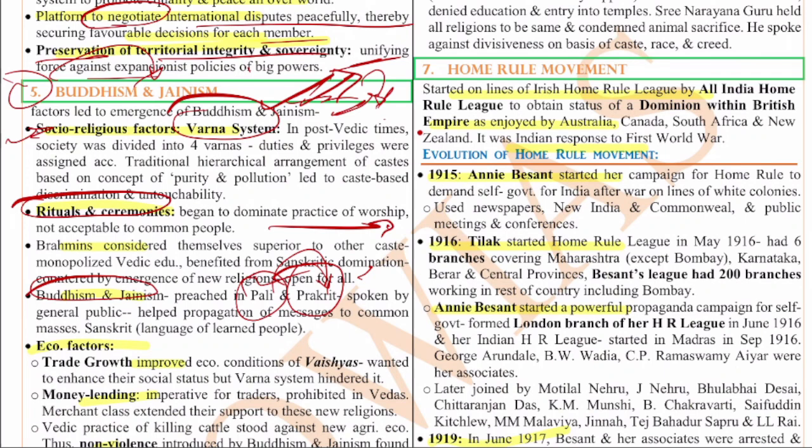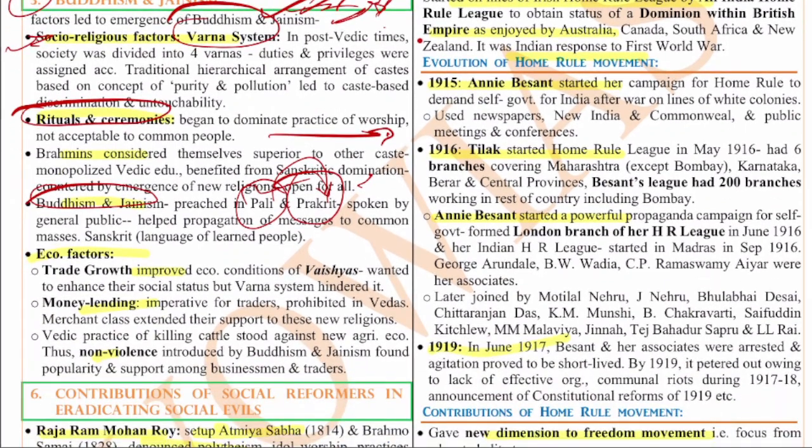But there are other factors also apart from these socio-religious ones. They are the economic factors like the trade growth, the improved economic condition of the Vaishyas who wanted to enhance their social status, but the Varna system hindered it. Money lending was prohibited in the Vedas, but the merchant class extended their support to this new religion because money lending is very important for them. Next, the non-violence introduced by Buddhism and Jainism found popularity among the people and the business traders, and so these are the various reasons.